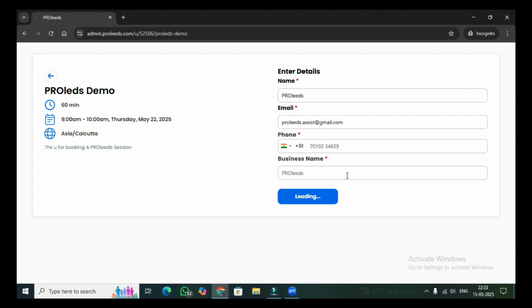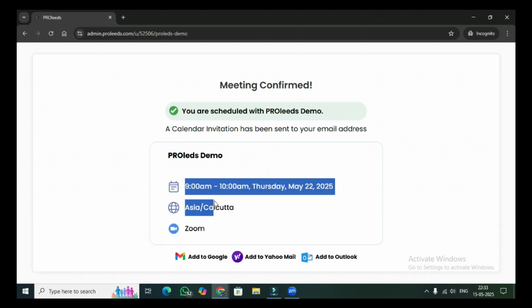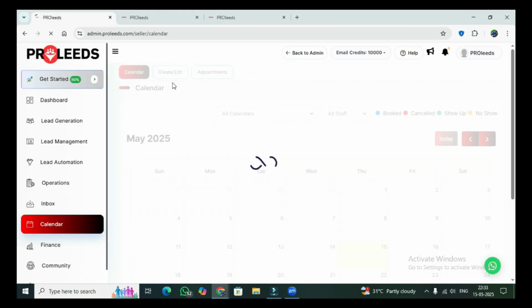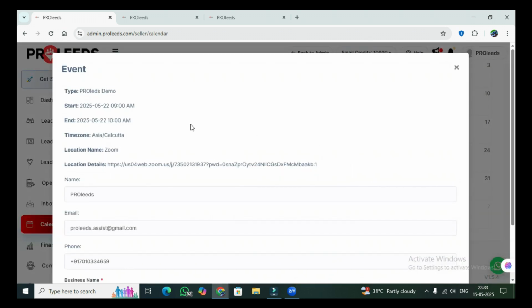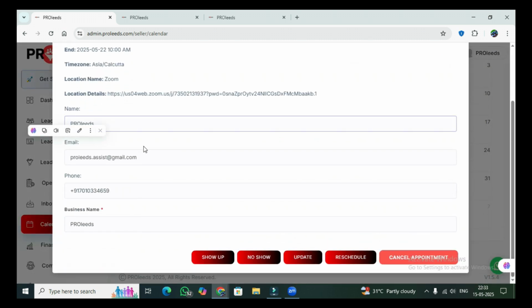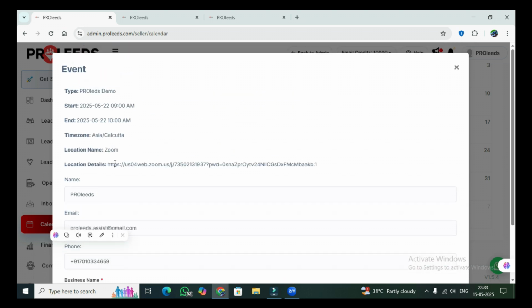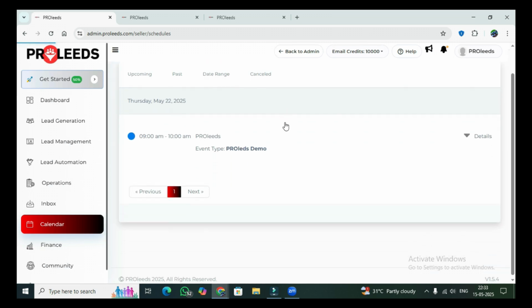So we just schedule an event. So you can see here ProLeads demo, everything you can see here. Now if we go to the dashboard, here you can see it is coming correctly. ProLeads, ProLeads.assist, the number, the data, location where we are meeting, etc. And even in appointments, you can see it is happening the same way.